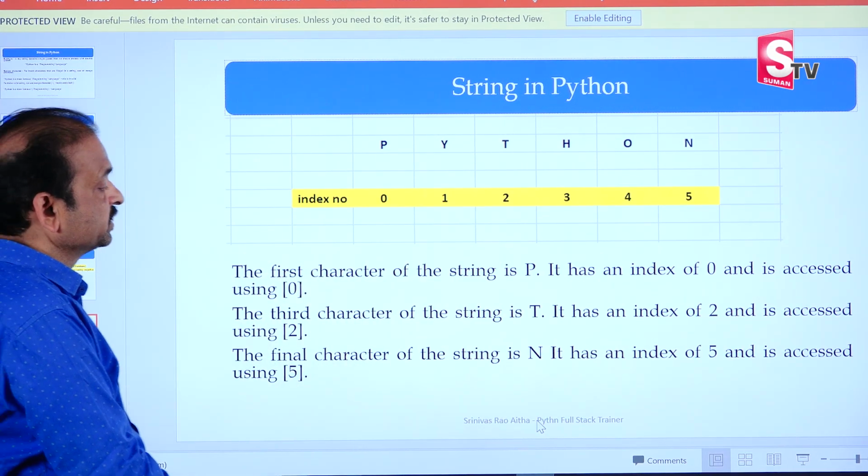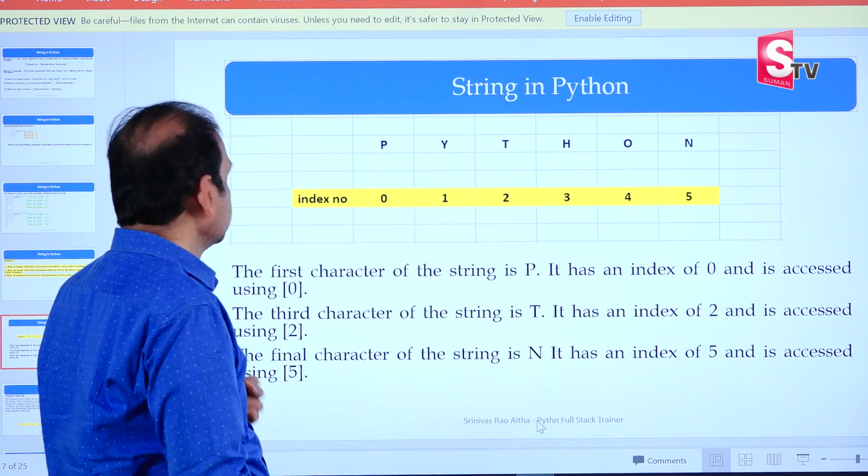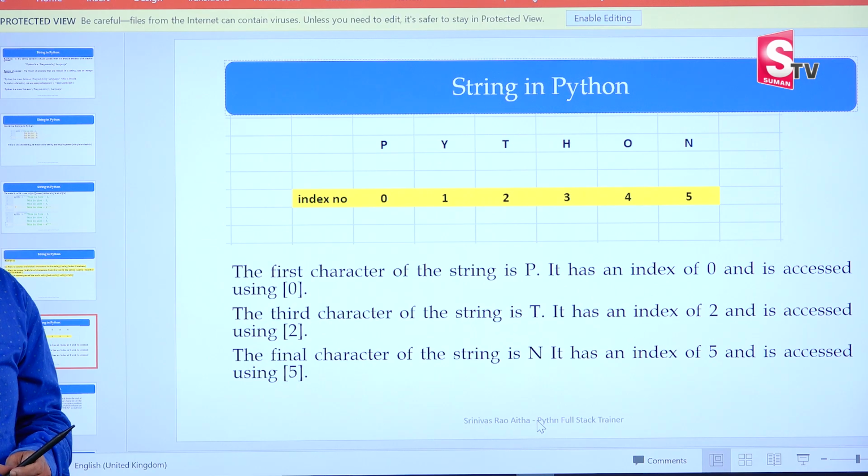And the final character of the string is N. It has index number 5 and it is accessed by using square bracket notation 5. Right. This is about positive indexing.